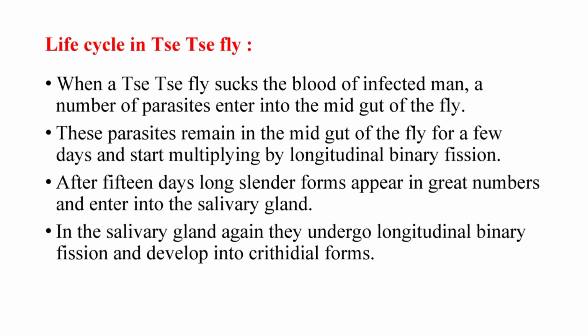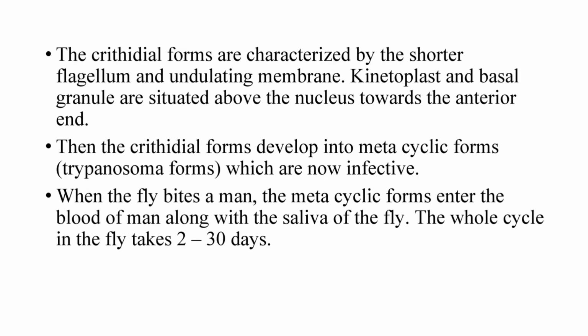In the salivary gland, again they undergo longitudinal binary fission and develop into crithidial forms. The crithidial forms are characterized by a shorter flagellum and undulating membrane. Kinetoplast and basal granule are situated above the nucleus towards the anterior end. Then the crithidial forms develop into metacyclic forms, that is trypanosome forms, which are now infective. When the fly bites a man, the metacyclic forms enter the blood of man along with the saliva of the fly. The whole cycle in the fly takes 2 to 30 days.